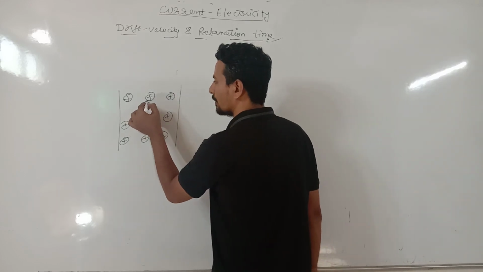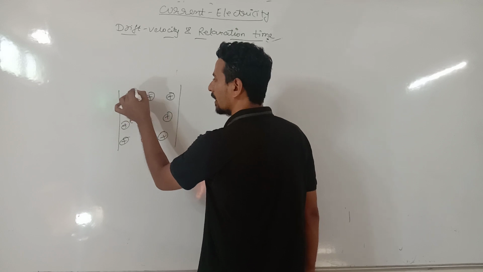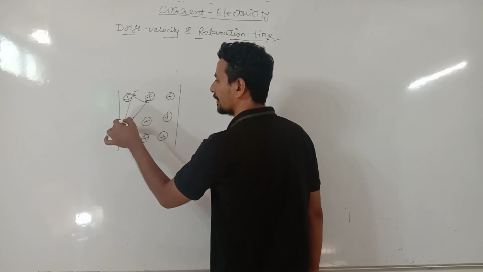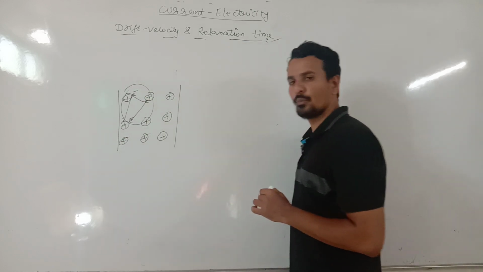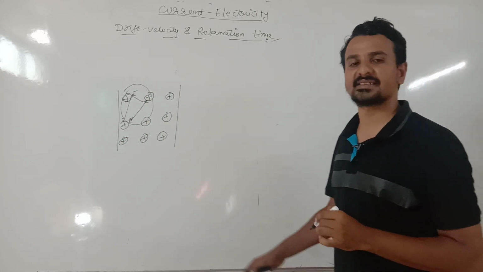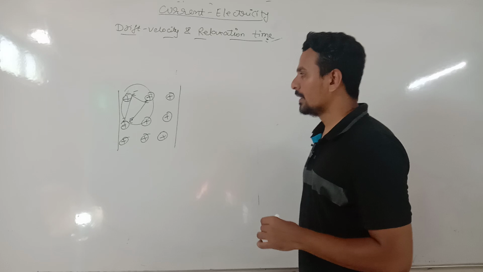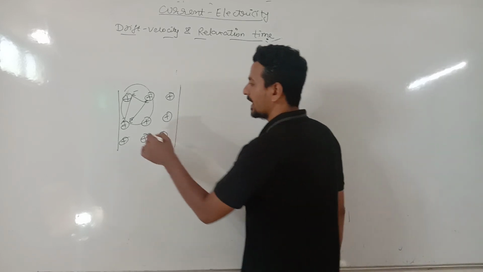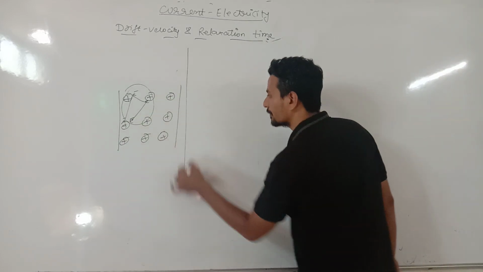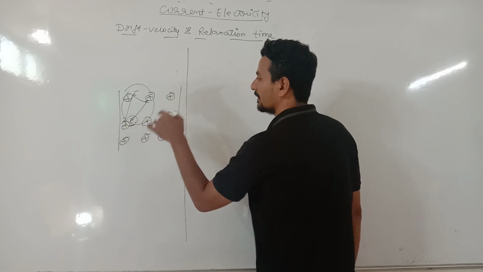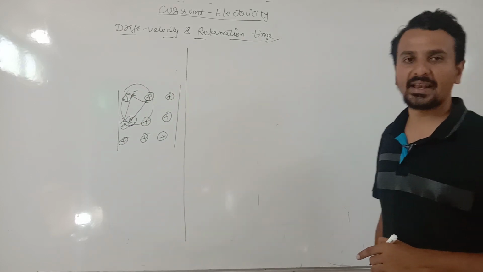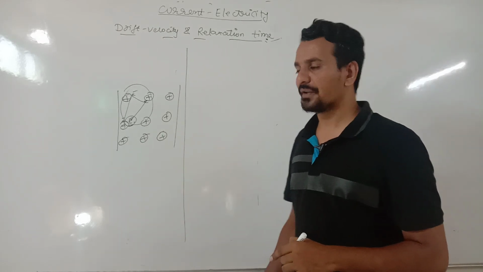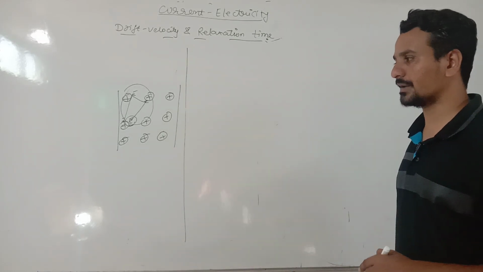So it is the electron which will be drifted, which will change direction, it will go over here, again it gets collided, say it will come here, it gets collided. So this is the random motion that an electron undergoes inside a metal. We have just taken one electron to explain this kind of motion. Simultaneously there are many electrons inside the metal which will all undergo random motion.